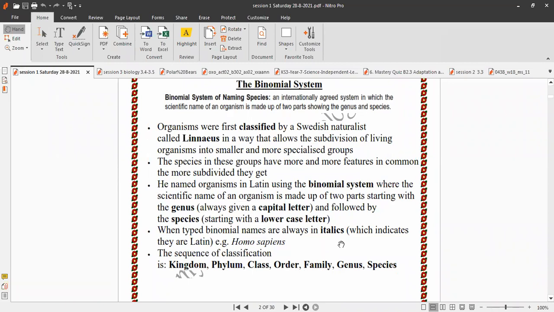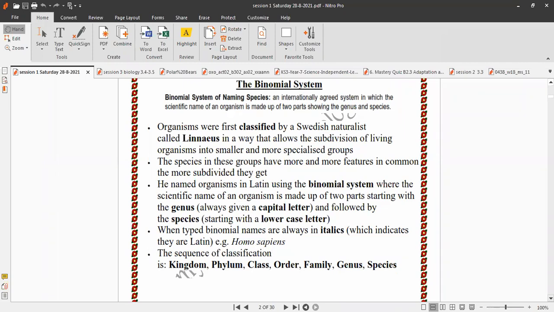When typed, binomial names, genus and species, are always in italics, which indicates they are Latin. For example, Homo sapiens: the first part, the genus, starts with a capital letter and is italic, and the second part, the species, starts with a lowercase letter and is also italic.